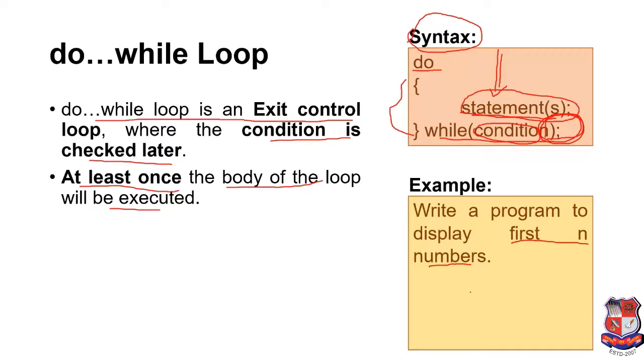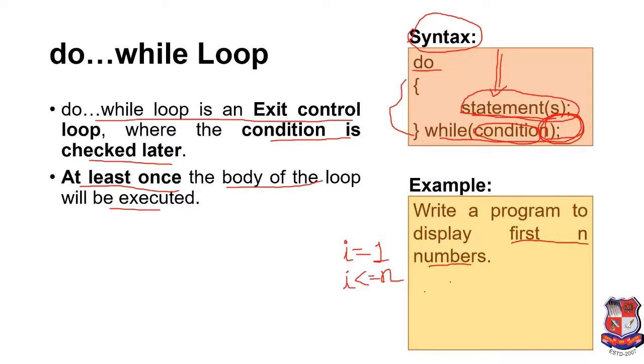We already discussed in our last lecture that we have to start with the value of I. We have to initialize I by 1, then go up to 10, or we can say up to n. So I less than or equal to n.